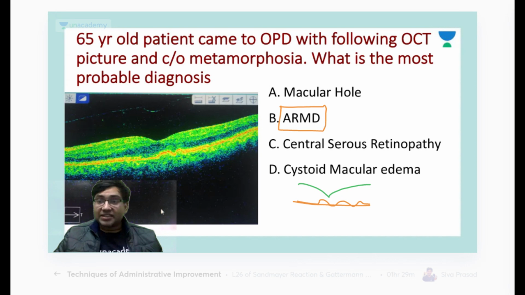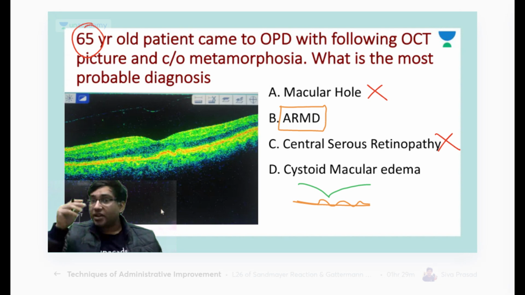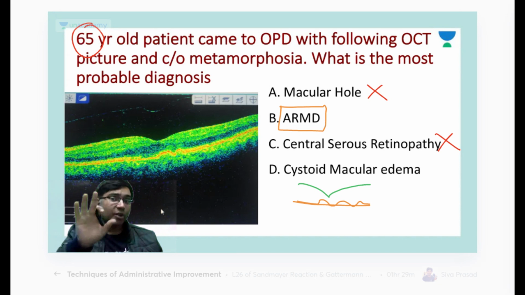Now remember, just from seeing this question, in macular hole, you may get a history of trauma. Central serous retinopathy, not in a 65-year-old patient. So even if you do not have the OCT picture, you always have this in mind that this patient may not be a macular hole or central serous retinopathy.